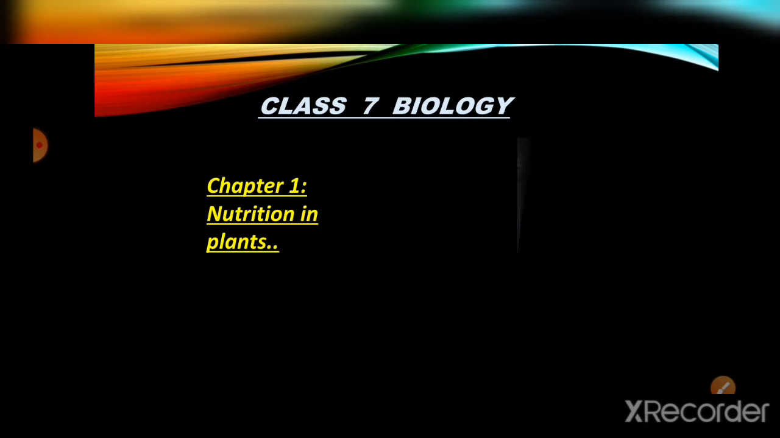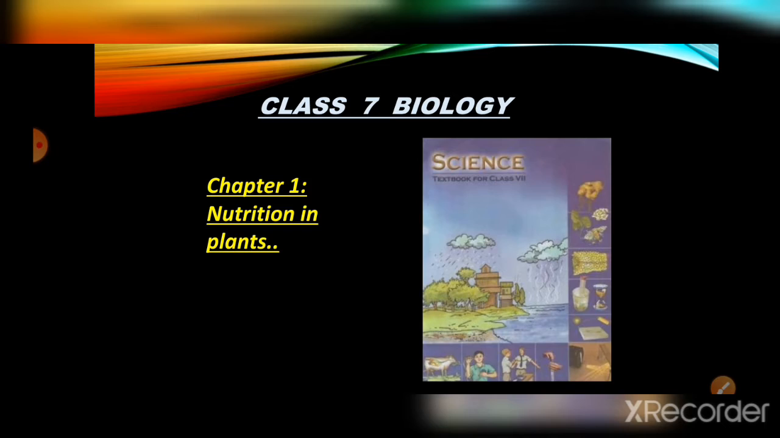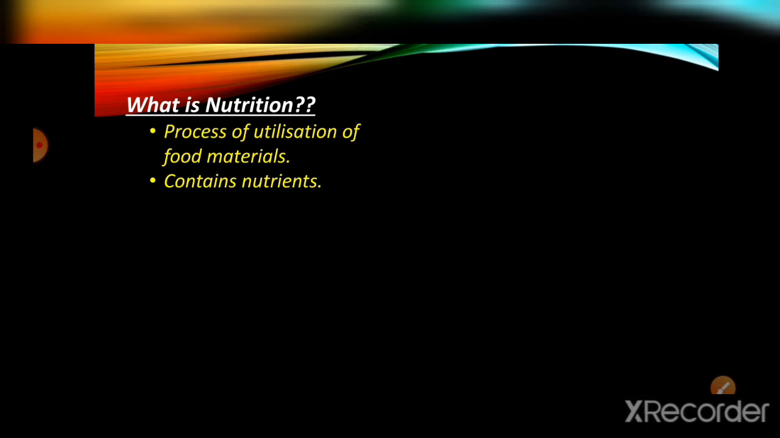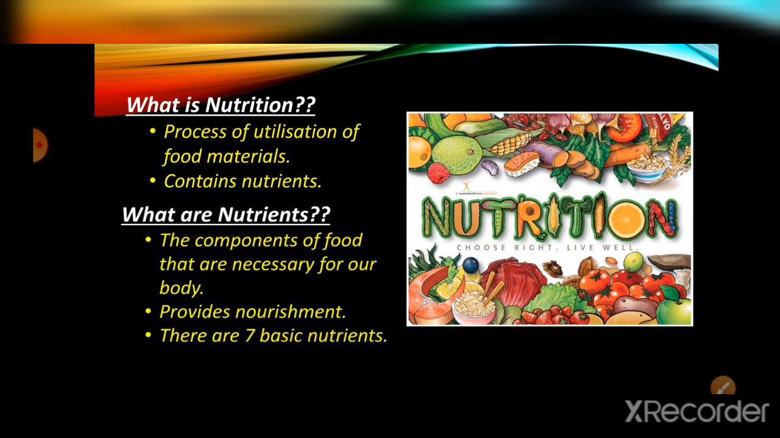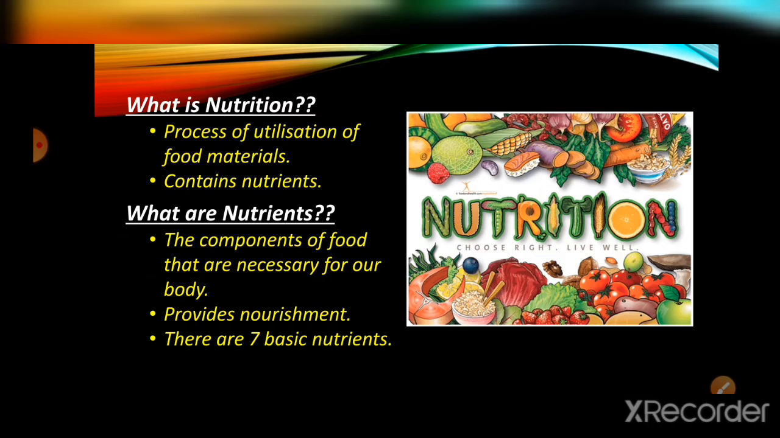In this session, we are going to see about Class 7 Biology, Chapter 1, Nutrition in Plants. So again, what is nutrition? I have already said, right? The process of utilization of food. The food we eat is the nutrition. It contains nutrients. And what are nutrients? Nutrients are the components of food. It is present in the nutrition or in food that is necessary for our body. The nutrients are necessary for our body. It provides nourishment to us, and there are 7 basic nutrients, as I said before. They are carbohydrates, fats, proteins, water, minerals, vitamins, and fiber.